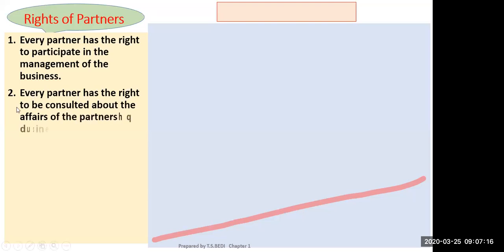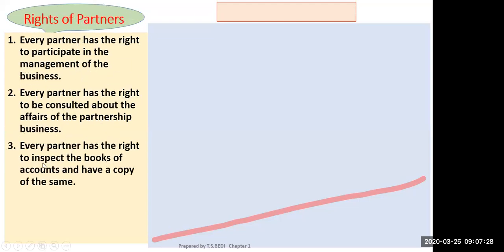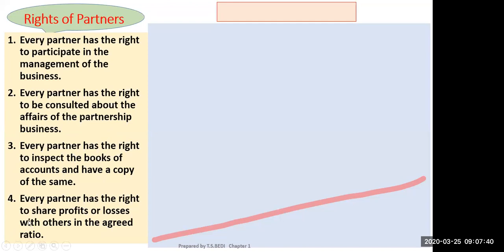Every partner has the right to be consulted about the affairs of the partnership business. Every partner has a right to inspect the books of accounts and have a copy of the same. Every partner has the right to share profit or losses with others in the agreed ratio.